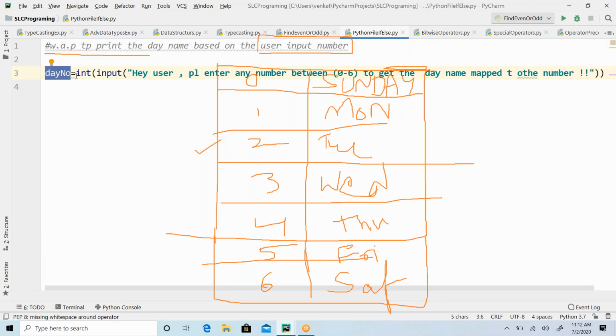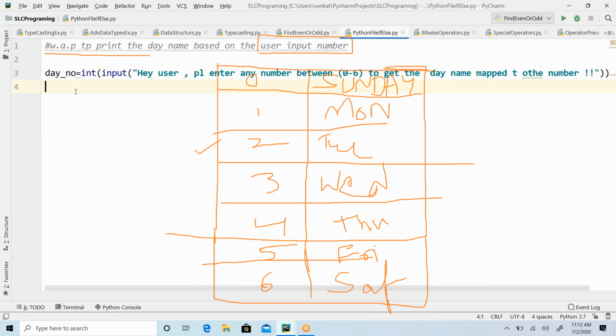So that is what I'll take as my variable name, day number. You can take it like that, or you can take it like this. However you want, you can create your variable name. Right now, what is the next thing? If the number is 0, then I have to print what? Sunday, correct? So what conditional statement am I going to use here? Come on, you have to respond, guys. You can speak or you can ping me in the chat box, but you have to respond.